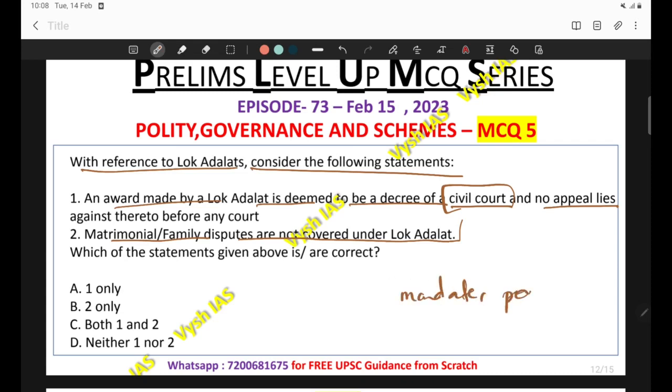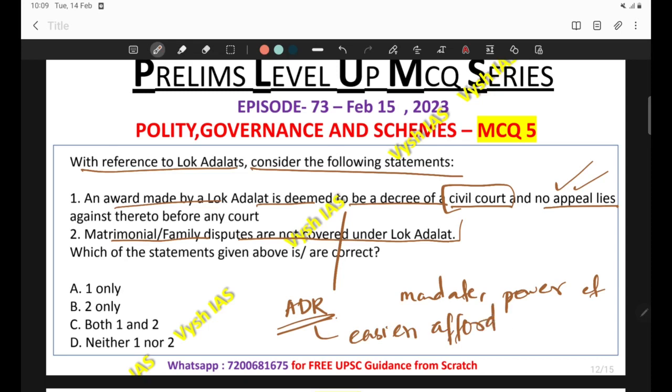So the first statement, it is correct. If you can revise, if you can recollect, Lok Adalat is a form of alternative dispute resolution to make justice easier, to make justice affordable to the downtrodden communities. So it possesses the decree of a civil court and no appeal lies. Why is there no appeal? Because the proceedings themselves happen based on consensus.